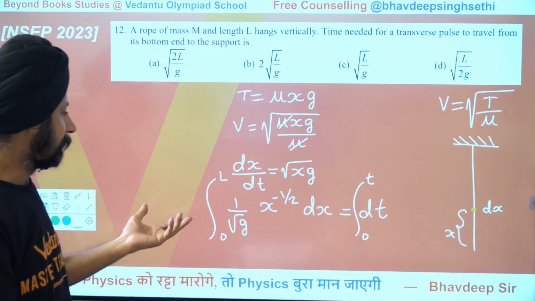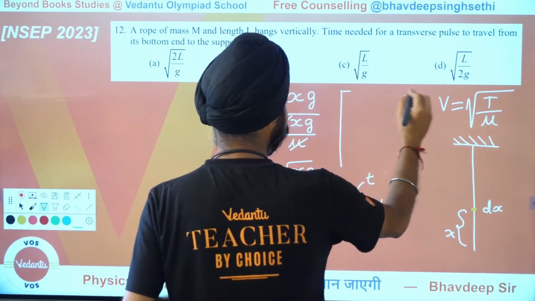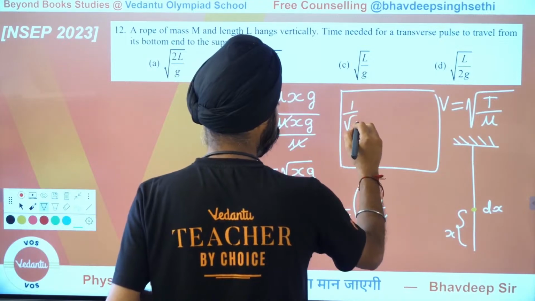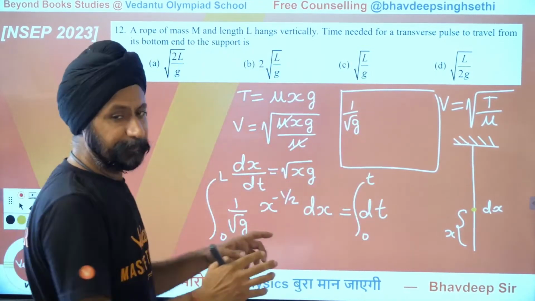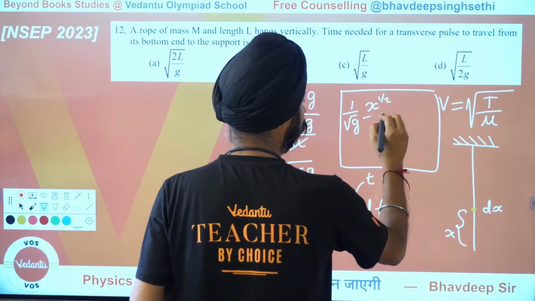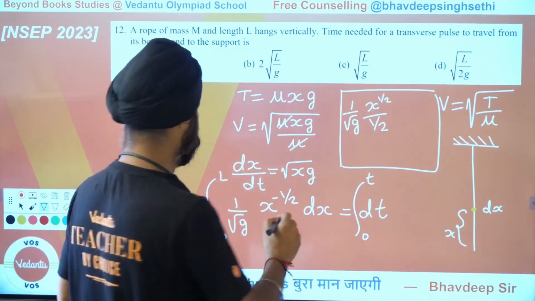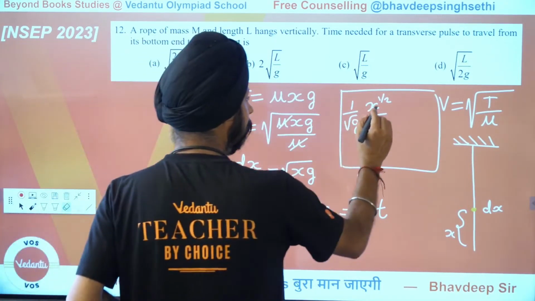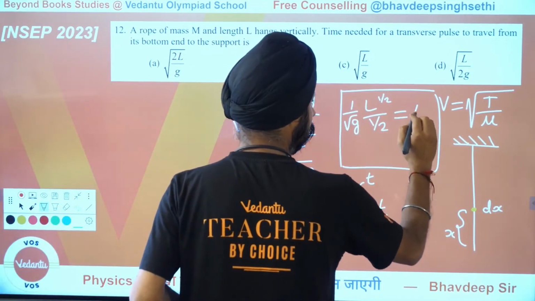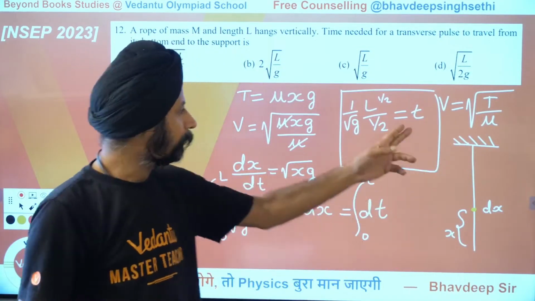And that's your answer. So let's do that here. 1 over root g remains as it is. So integration of that would be x to the power half over half. And when you put the limits of L and 0, this becomes L. So this would actually become L to the power half, which is root L. Integration of this is T, from T to 0. So if you put T minus 0, that becomes T.